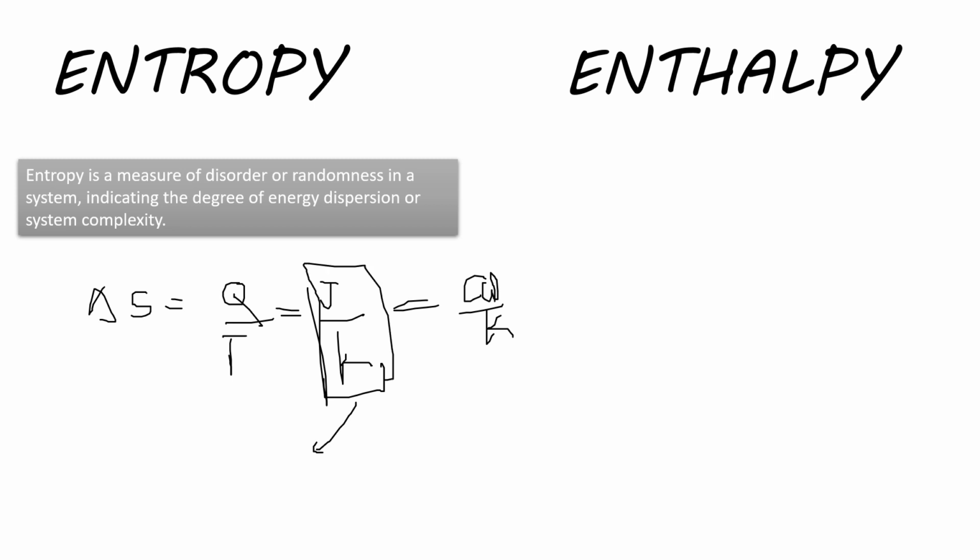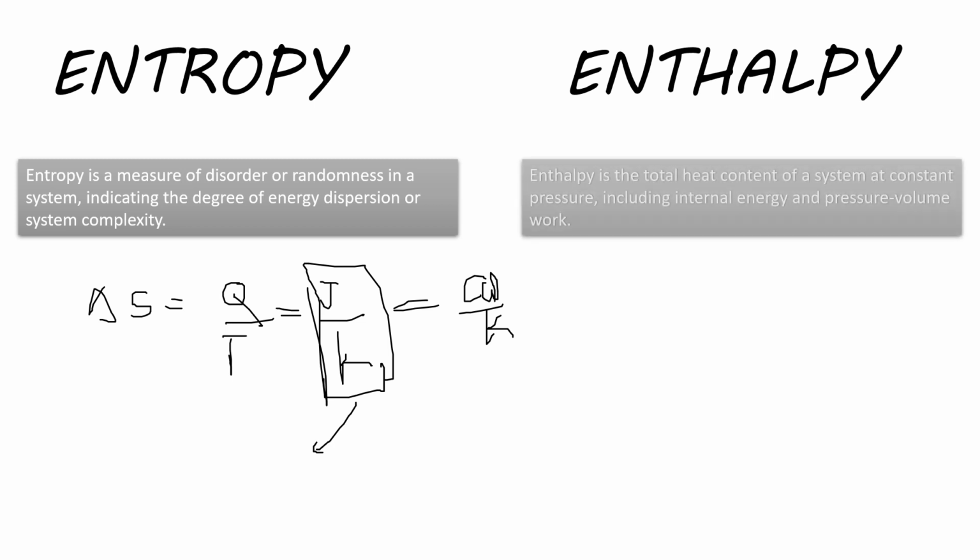After that, if we talk about enthalpy, the definition of enthalpy is the total heat content of a system, or we can say the heat content of a system, the sum of internal energy and the product of pressure and volume. You also cannot calculate the absolute enthalpy of any object, you can only take the change.